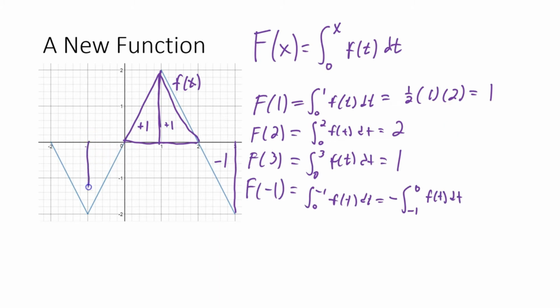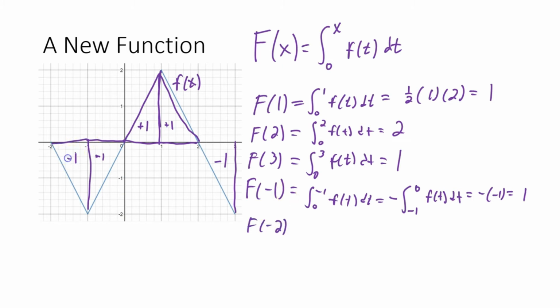So we know the area underneath here. The integral from -1 to 0 would be -1. But because we're going backwards, it's the opposite of that. So this is -1, which is +1. So f of -1 is +1 because we're going backwards and the area is underneath. Actually, let's leave it as a negative, that's probably better. We know the area is 1, so because it's below the graph it's negative, but because we're going backwards it ends up being +1. And then f of -2, same kind of idea.